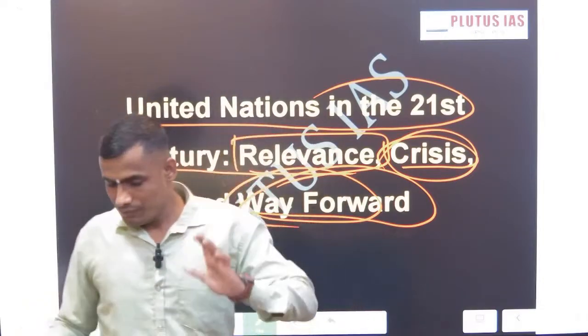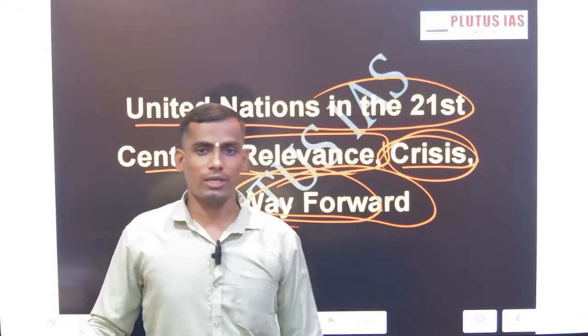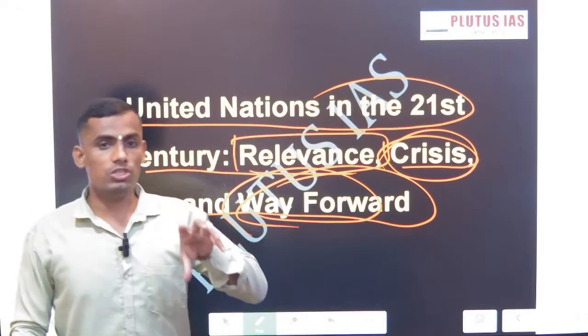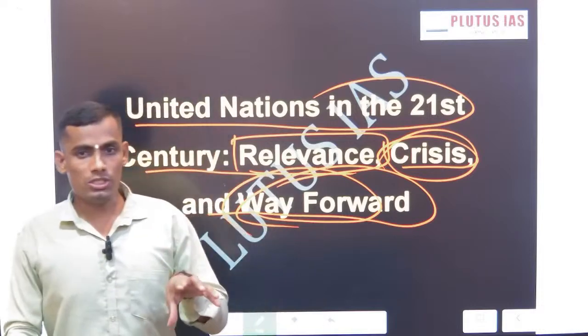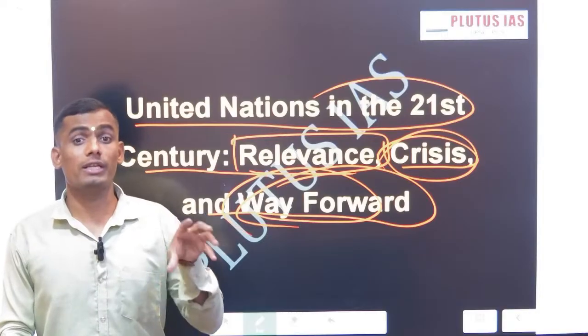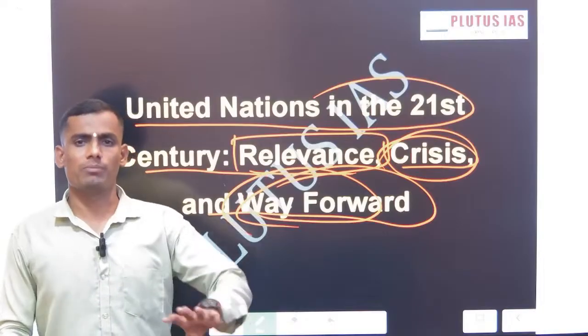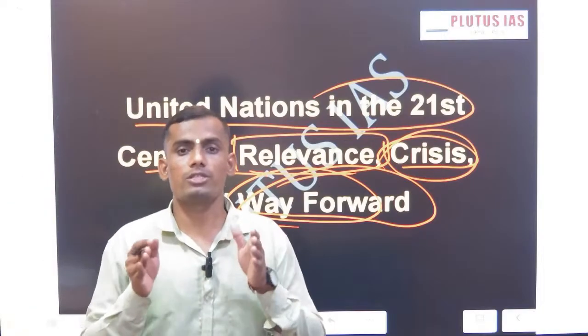But if you see recently, the question is always what is the relevance of the UN, why do we want the UN. The UN is a global governance system, and that system traces its origin back to the post World War II order, the so-called liberal order. Liberal order means the P5 countries contributed to set up an institution that should make the world stable.